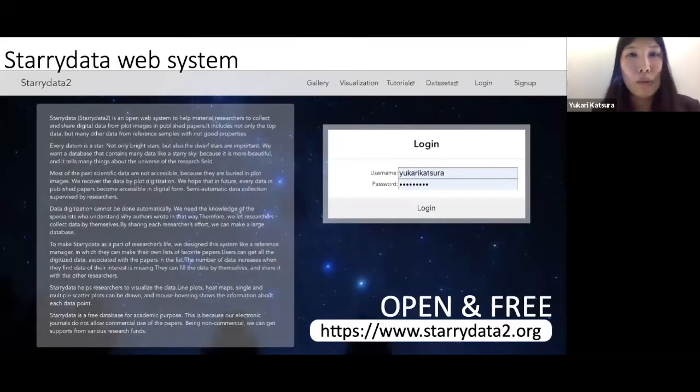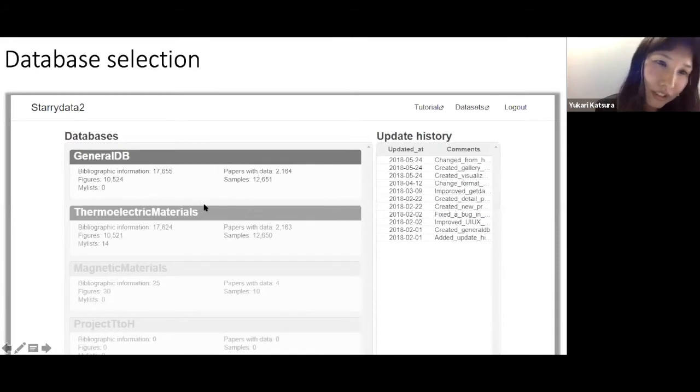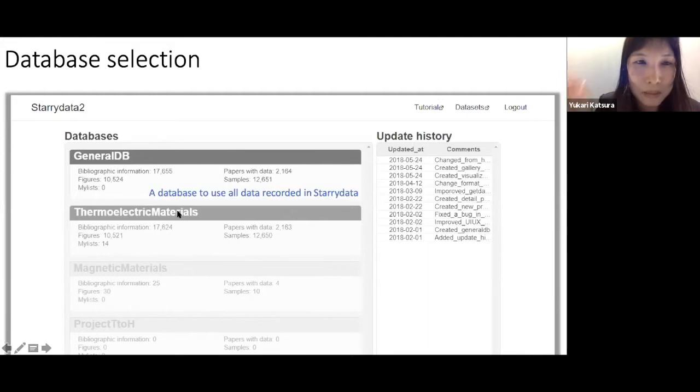So here is our web system. Masaya made all this web system from scratch. And this is already open, and it's free. You can just sign up for the Starrydata system, and you can log in. When you log in, you see the databases. This is the database for all data, and this is the database for the thermoelectric materials. And we will have other sets of functional materials. So let's enter the thermoelectric materials database.